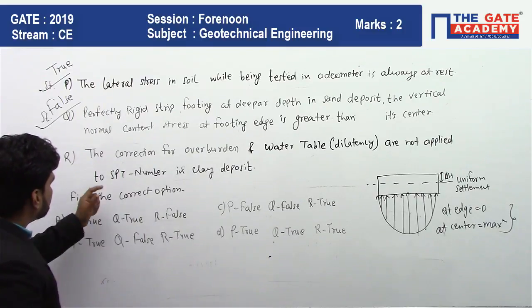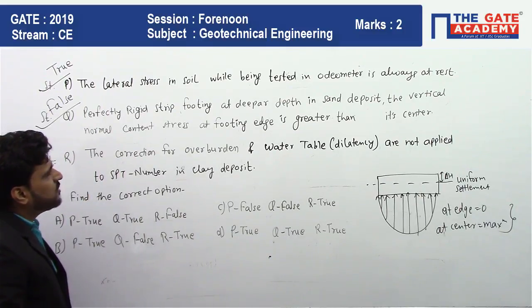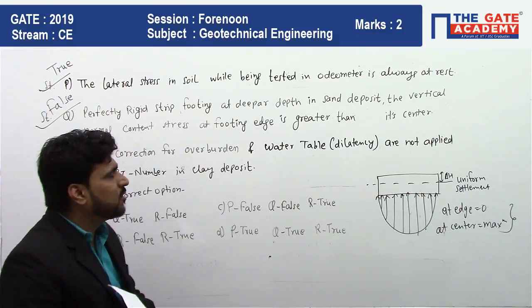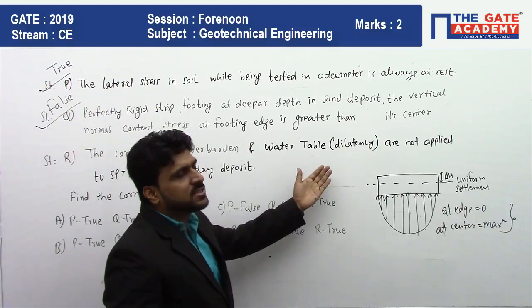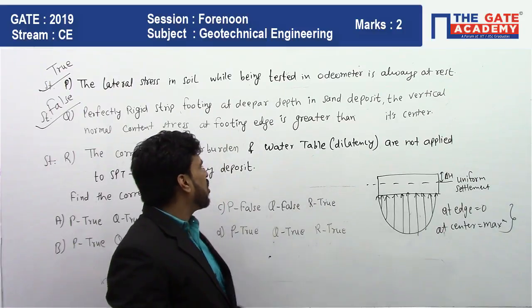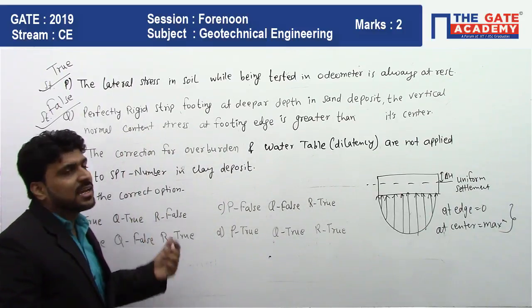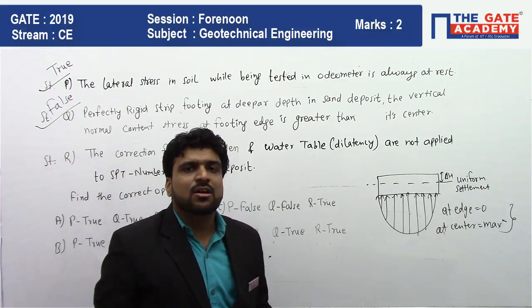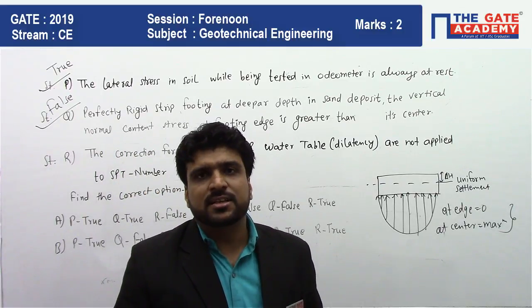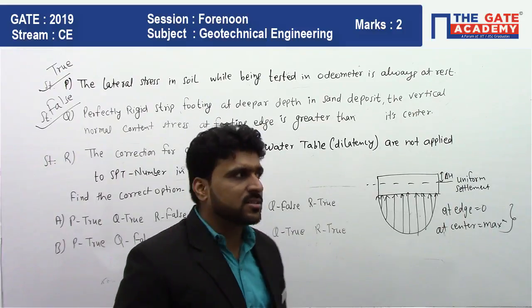Now the third, statement R: the correction for overburden and water table, meaning dilatancy correction, is not applied to the SPT number in a clay deposit. First of all, for a clay deposit we are not going to do the SPT test, the standard penetration test. What is the reason?